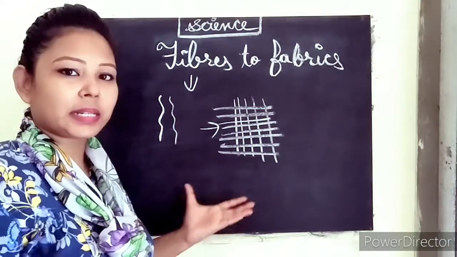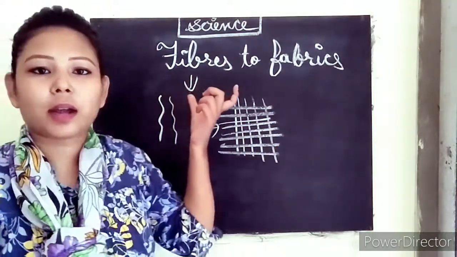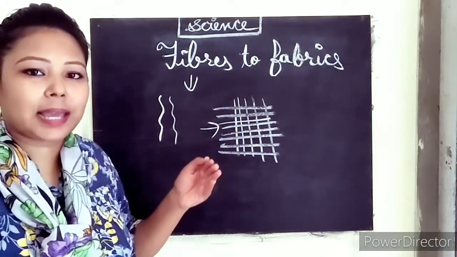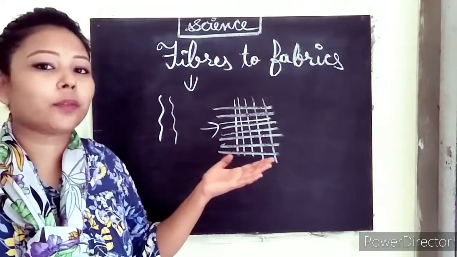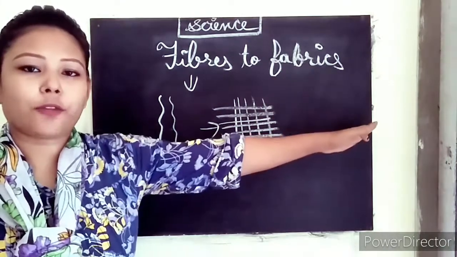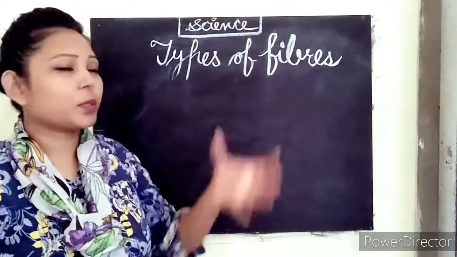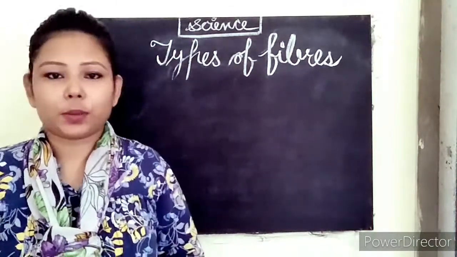So this is the basic difference between fibers and fabrics. Fibers are thread-like structures, and these are further arranged in a pattern of horizontal and vertical lines, and this pattern leads to a fabric, okay? Next we have types of fibers, from where we have different kinds of fabrics.